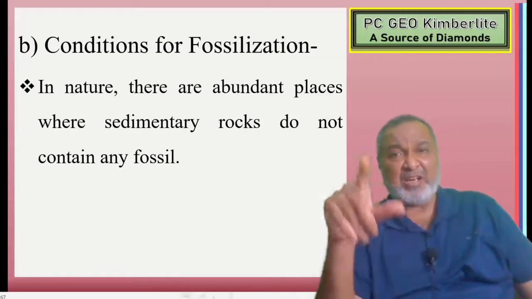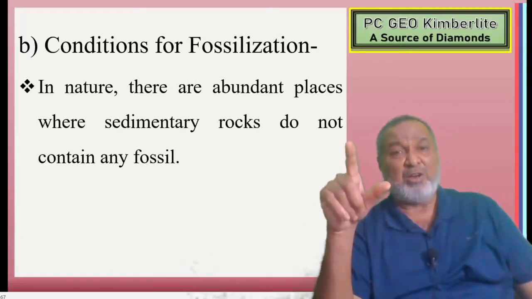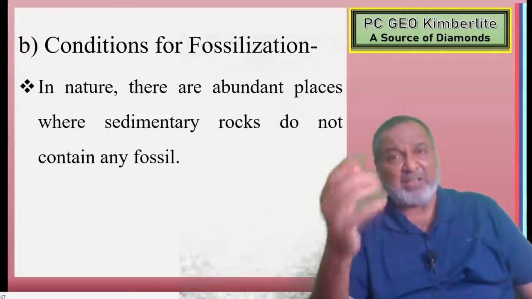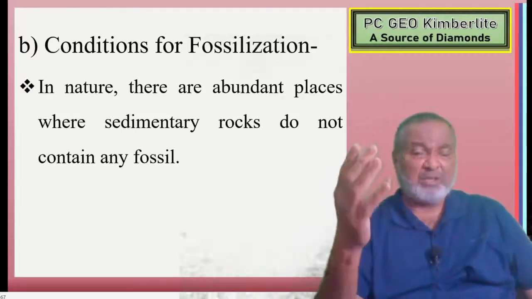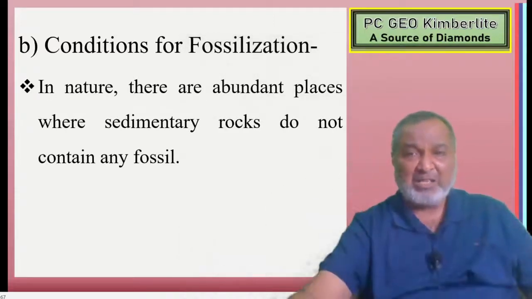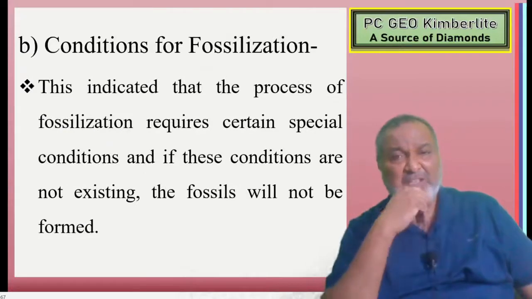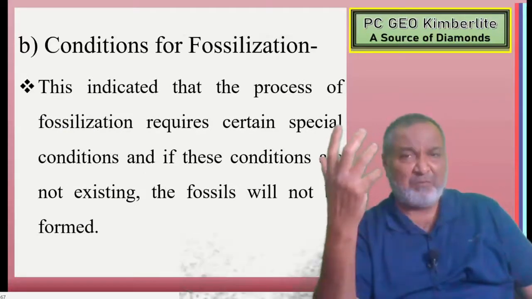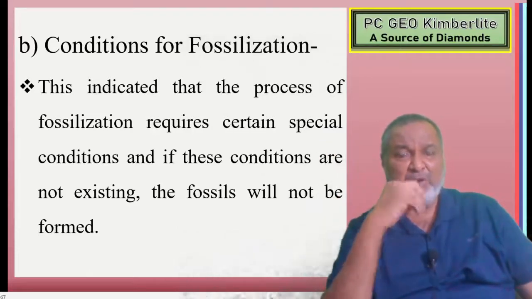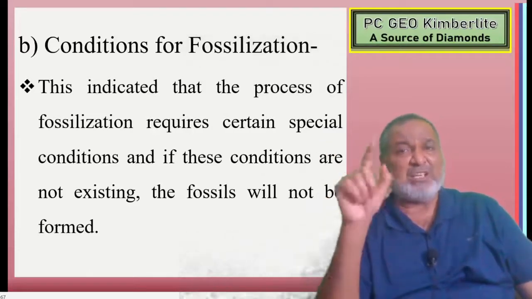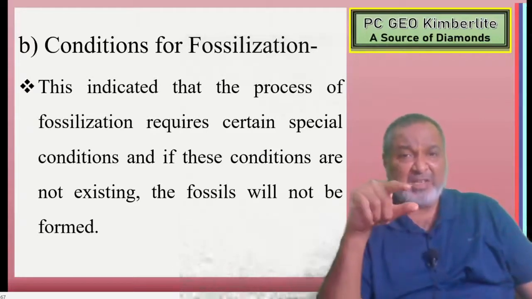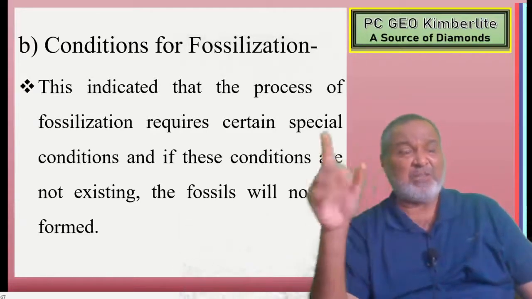In nature, there are abundant places where sedimentary rock does not contain any fossil. We'll see why we are not going to get a fossil in a particular sedimentary rock. Why could we not get it? There are some conditions. If those conditions are fulfilled, we get a good fossil. The process of fossilization requires certain special conditions, and if these conditions do not exist, fossils will not be formed.